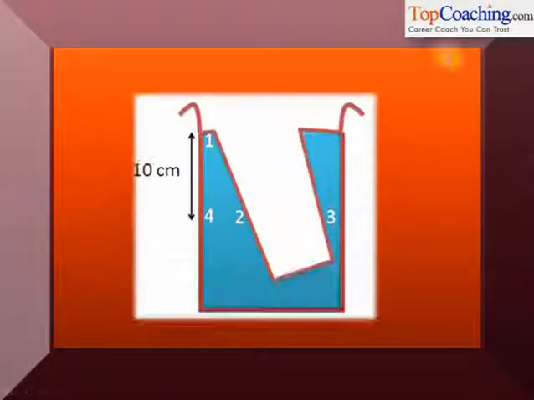So this diagram is given in the question. We have to find the pressure at 1, 2, 3 and 4 if the liquid given is water in the first case and in the second case it is a liquid whose density varies as 1000 plus y kg per meter cube. So what do we do?